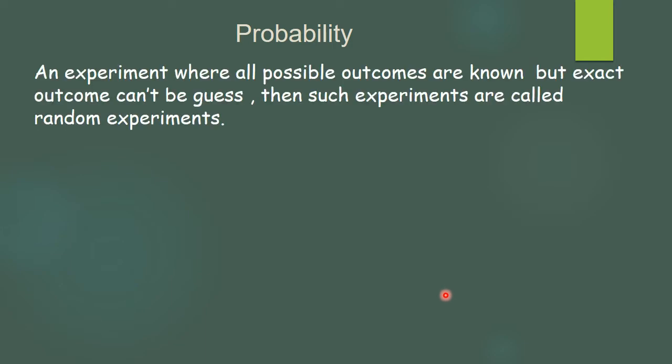The probability is calculated for a random experiment, as we know. So, what is meant by a random experiment? An experiment where all the possible outcomes are known, but the exact outcome cannot be guessed, is called a random experiment. Example: throwing a die.